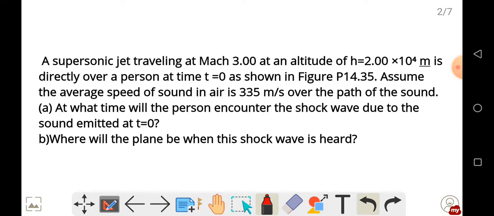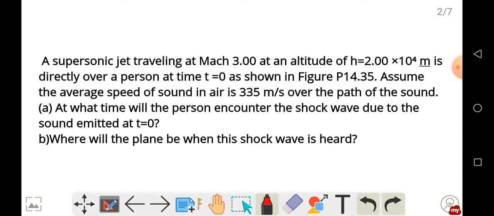A supersonic jet traveling at Mach 3.00 at an altitude of h equals 2.00 times 10 to the power 4 meters is directly over a person at time t equals 0, as shown in figure P14.35. So we are going to see the diagram. Assume the average speed of sound in air is 335 meters per second over the path of the sound.